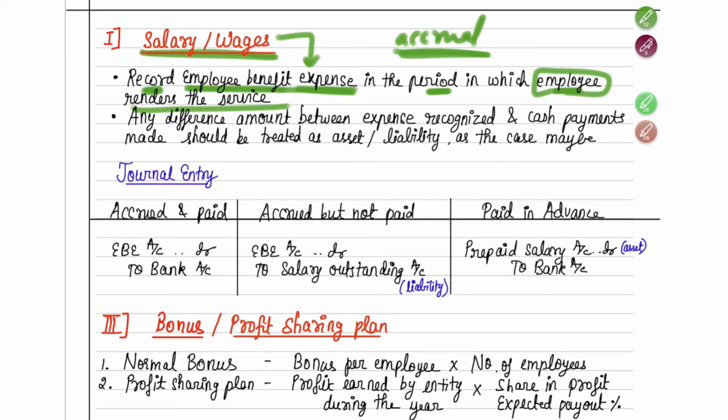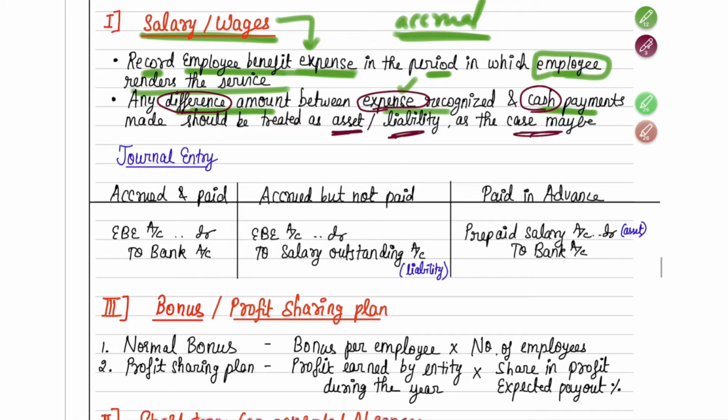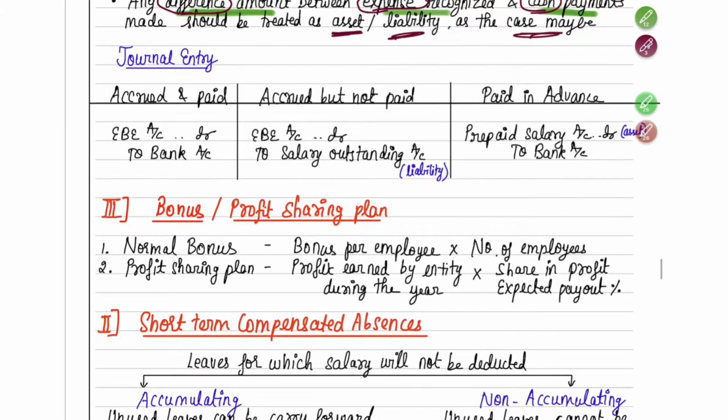Okay. Any difference amount between the expense which is being recognized and the cash payment, that means the expense is recognized this year itself, but you have not yet paid. The employee has rendered their service, but you have not yet paid them. So there is a gap between when you're recording the expense and when you're making the cash payment. That difference amount which is going to arise will be treated either as an asset or a liability as the case may be. So now we are going to understand when it will be an asset and when it will be a liability.